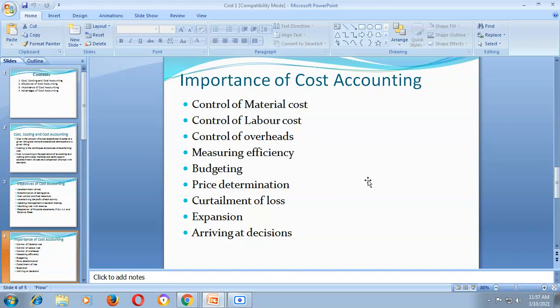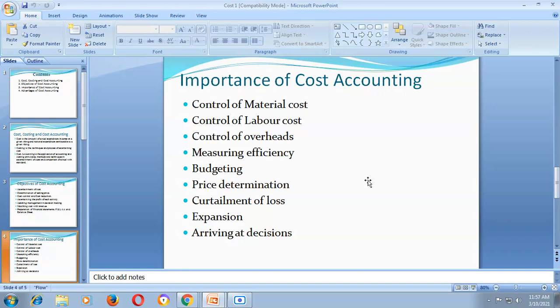For example, a cold drink bottle of 300 ml is available in the market, say at rupees 10 or 15. A 300 ml bottle of Coca Cola, Thums Up, or any other cold drink is available in the market at rupees 10 or 15. Why is it available at 10 or 15? So, to decide the selling price of a product, to determine the price of that particular product or service, cost accounting provides very useful information to the management.